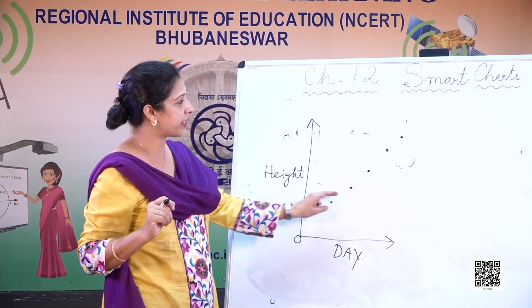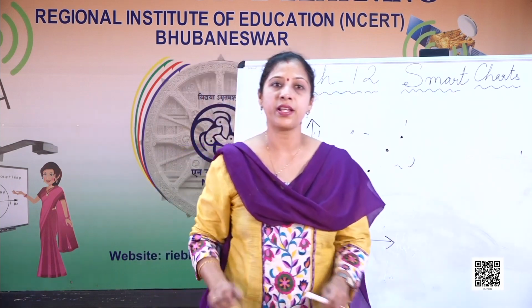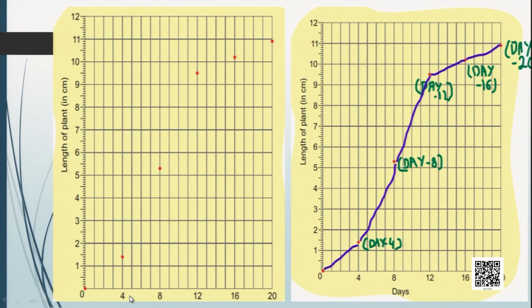जैसे जैसे हाइट बढ़ता गया है वो रेड डॉट डाल के गया हुआ है. So this side it is showing the length of the plant and here the day. So on the 4th day there is a red dot here. On the 8th day there is a red dot here. On the 12th day there is a red dot here. On the 16th day there is a red dot here. And finally on the 20th day there is a red dot here.